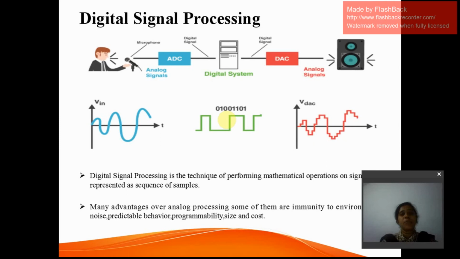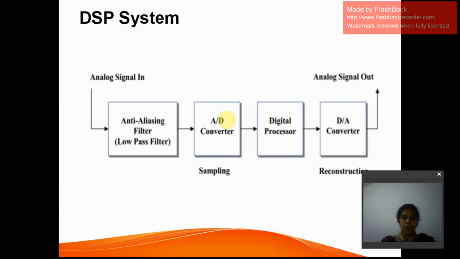As I said, signal processing is nothing but addition, multiplication and subtraction, or retaking the previous past signals, nothing but delay. These are the only simple processing techniques that can be applicable on a digital signal. There is no much complex mathematics applied like integration or differentiation on it. Only a simple addition, multiplication and subtraction is being done. And what are the general inbuilt blocks necessary in this digital signal processing system, I will be discussing in the later slides. Let us have a look at the basic DSP system.